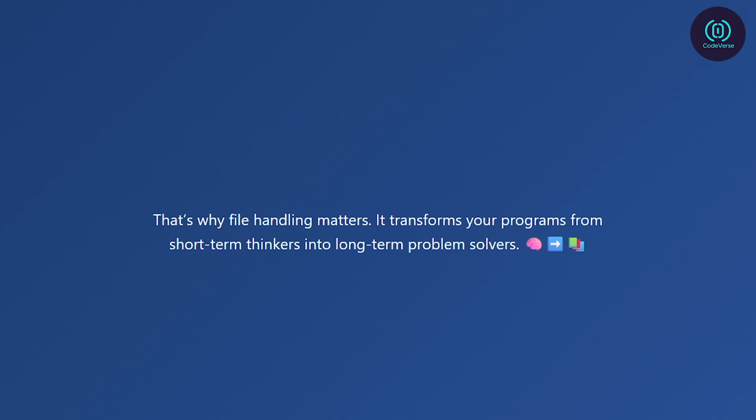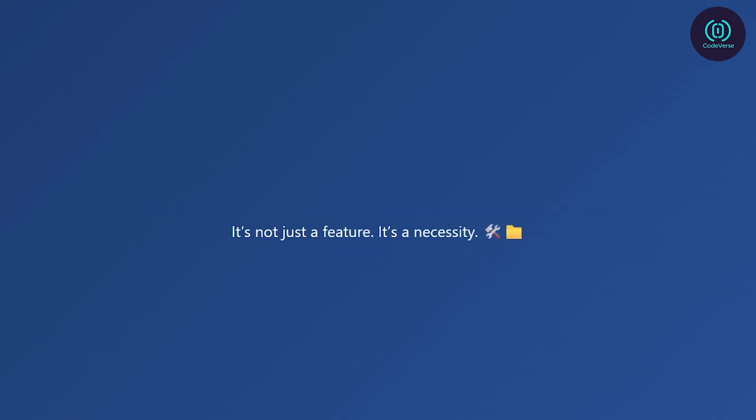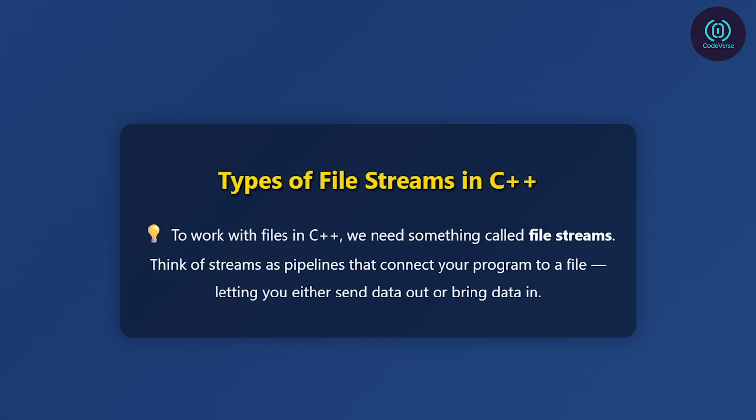It transforms your programs from short-term thinkers into long-term problem solvers. So, if you want your C++ applications to behave like real software, ones that can save, load, and manage data, you need to master file handling. It's not just a feature. It's a necessity.